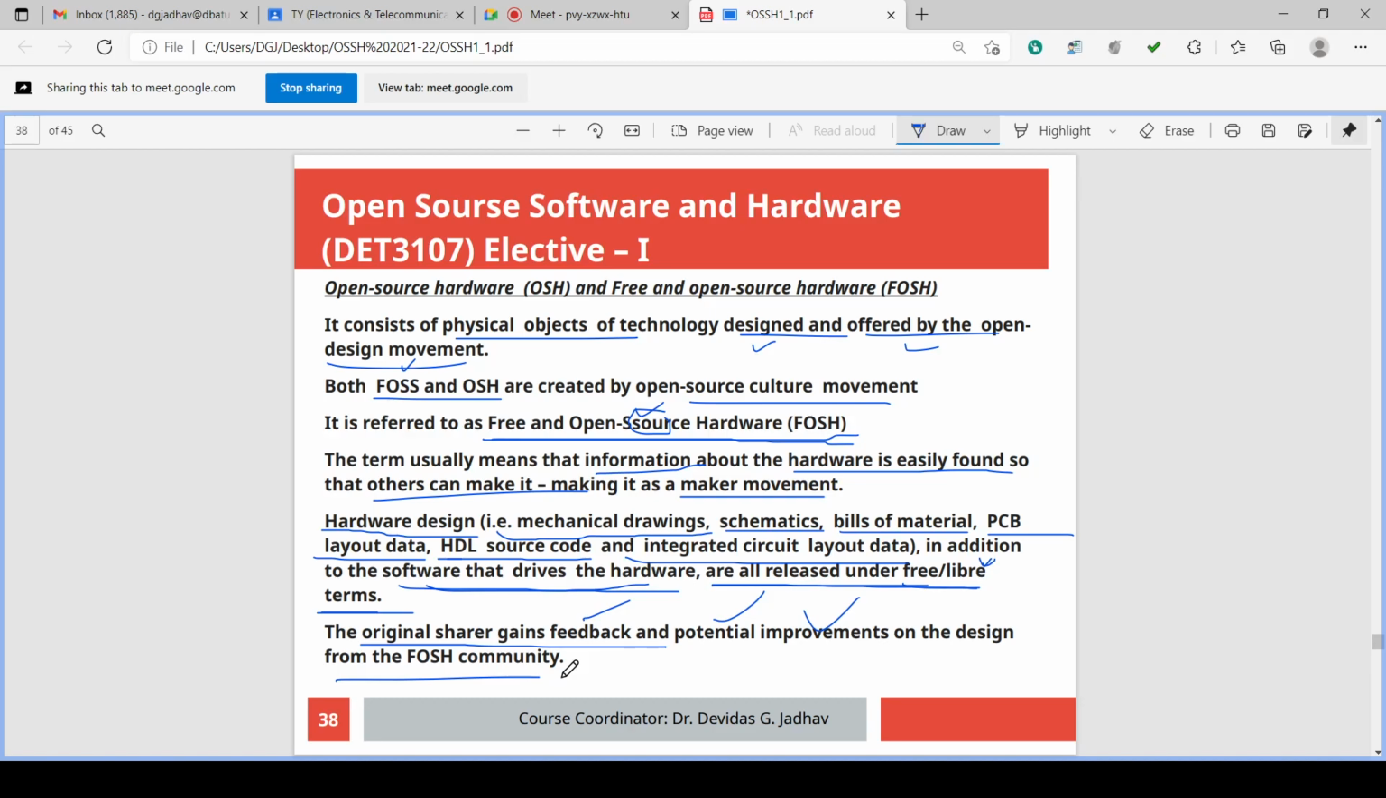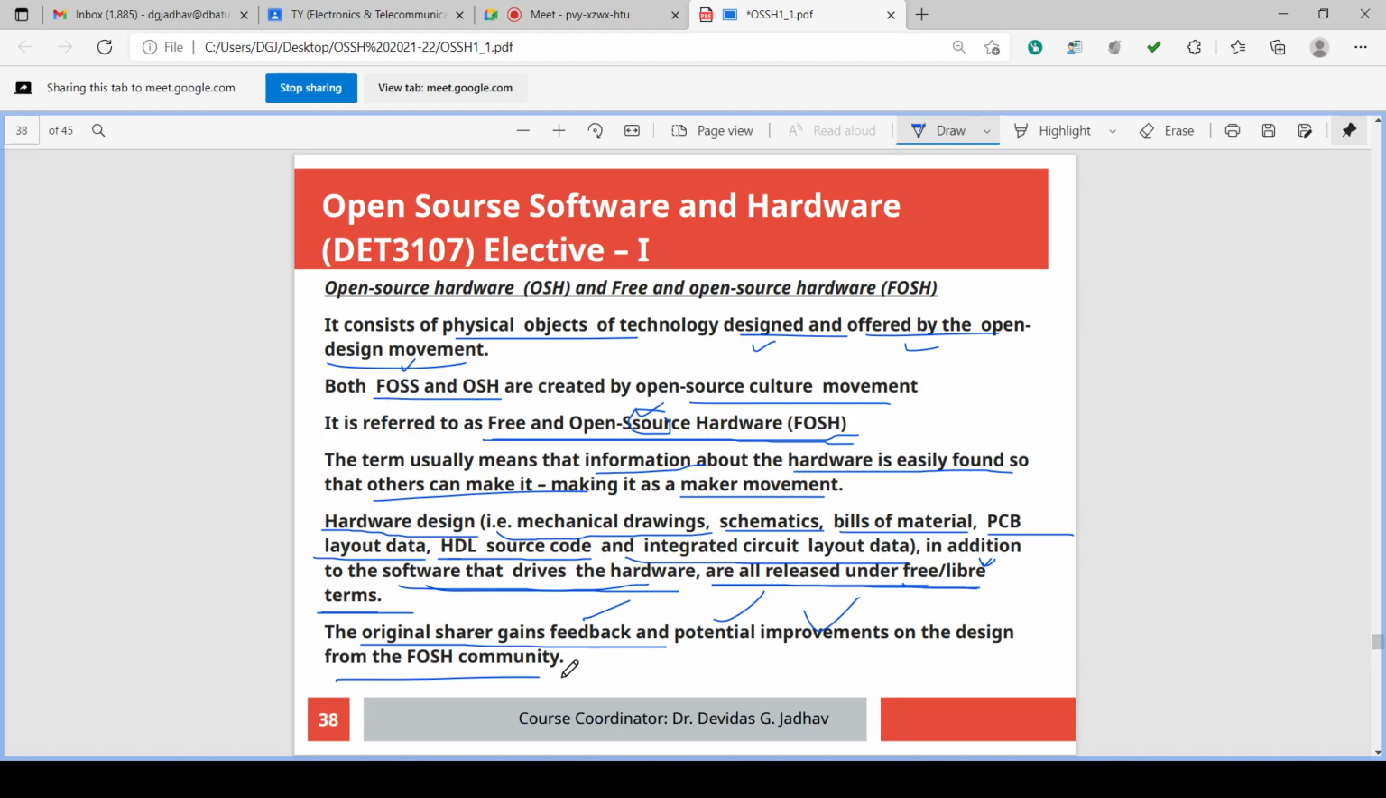Okay, open source movement. So open source hardware, OSH, or free and open source hardware, FOSH. This is the concept very same as FOSS, free and open source software, and here the hardware is a physical object.